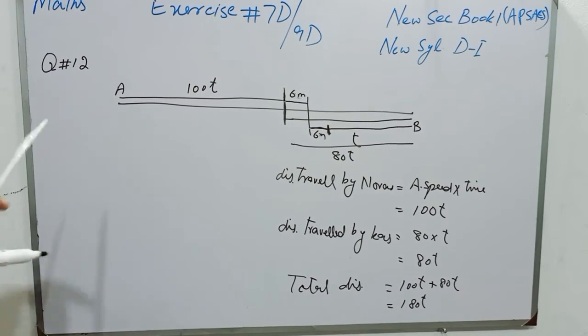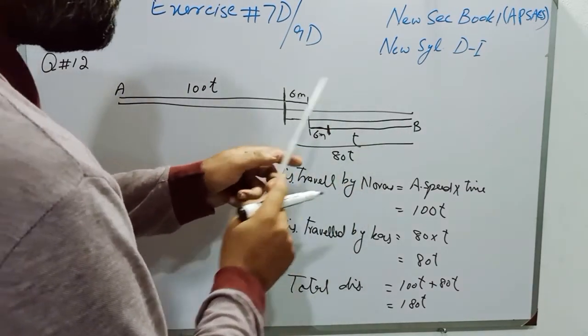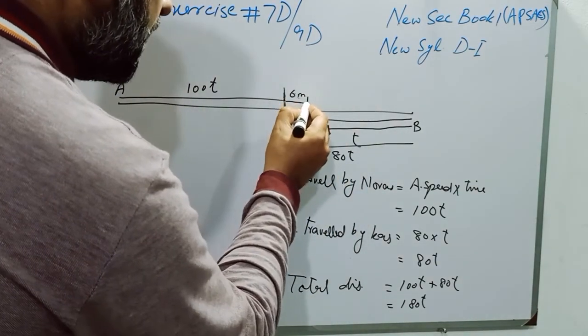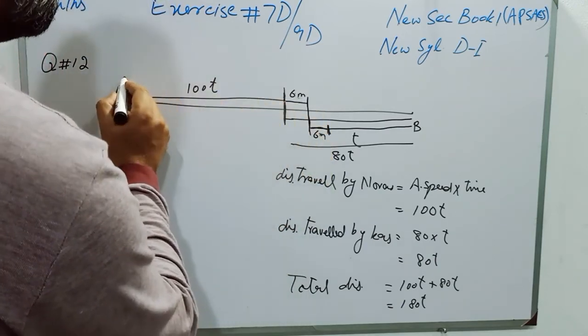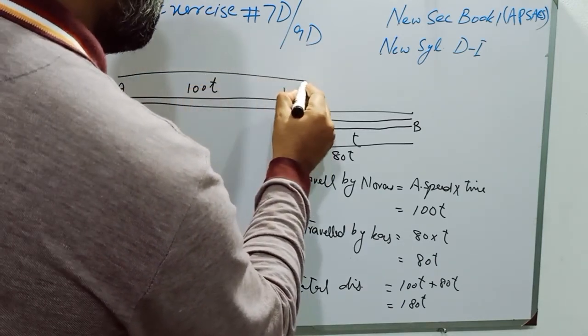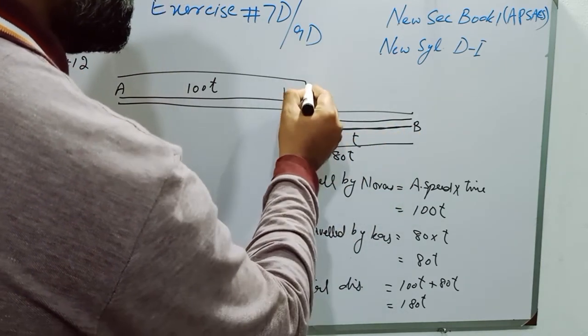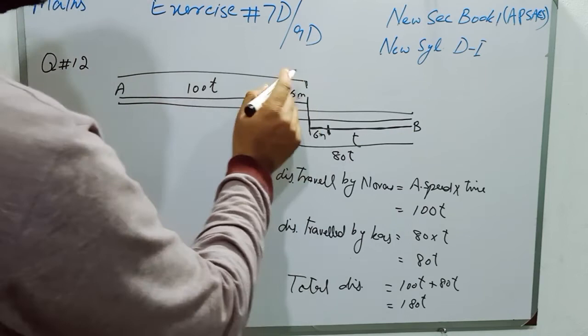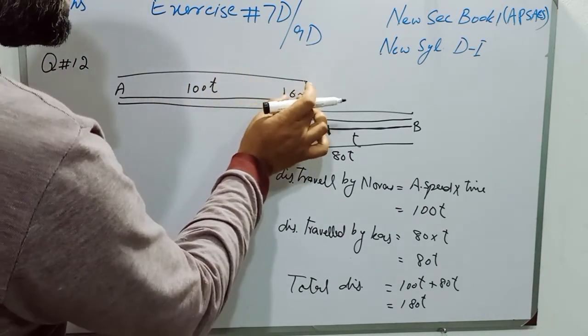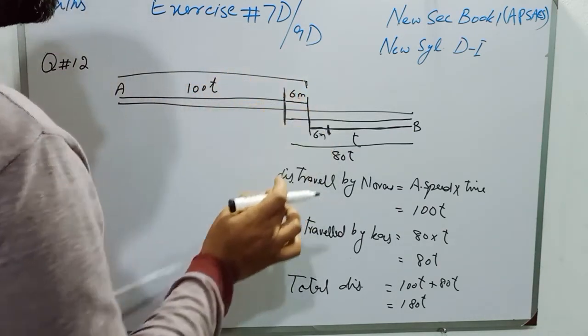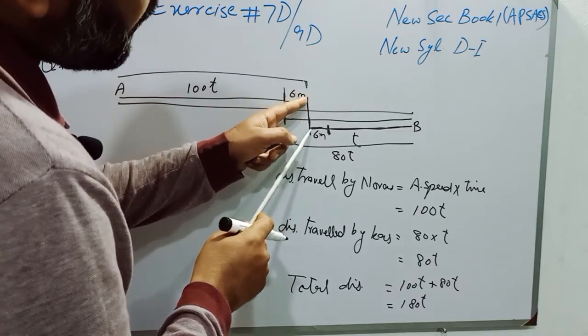So students, Nora and Lixin will meet at this point, and now we will find the distance from this point to this point as well as from this point, and this distance will be for T plus 6 minutes, because after 6 minutes both the girls are meeting.